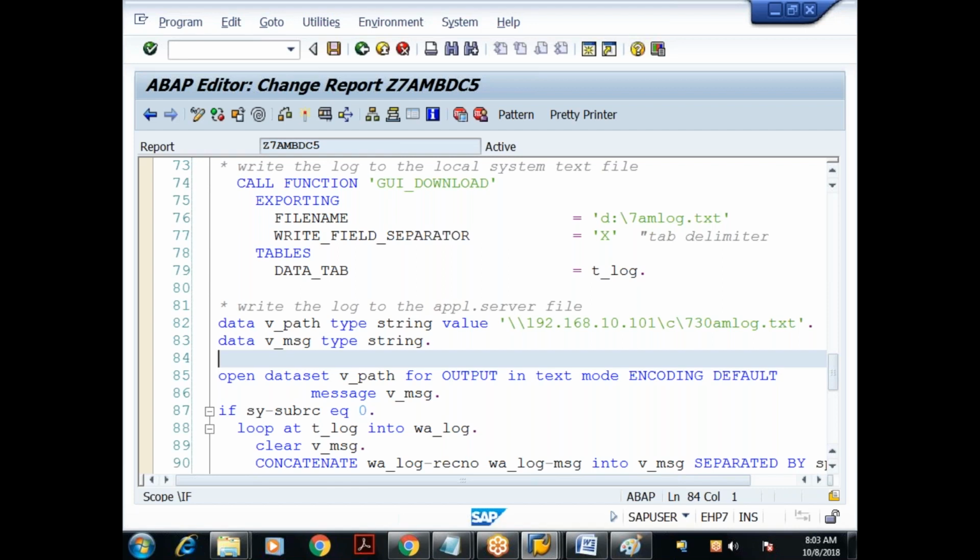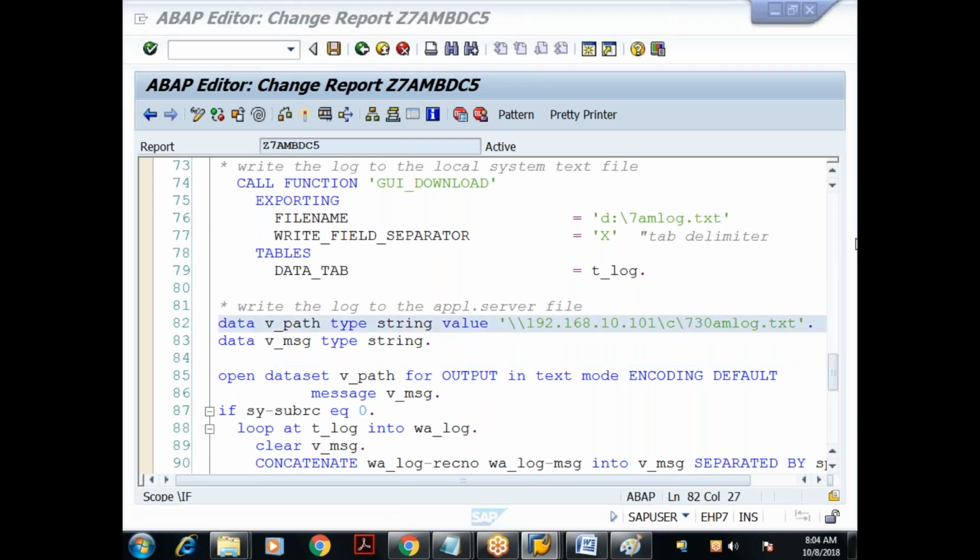In call transaction, it will not check for any status. Without waiting for the status, it will keep on migrating the records one after the other. Whereas in the session technique, it will check the status for every record, and only then process the next record. In session, the log is auto generated; in call transaction, we have to generate the log manually, and we have seen that process. Done? Any questions?